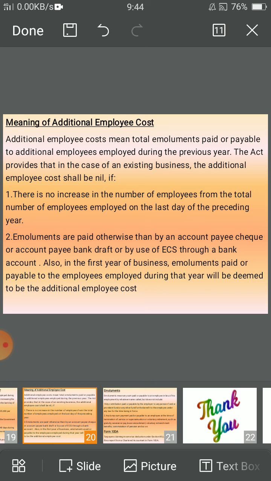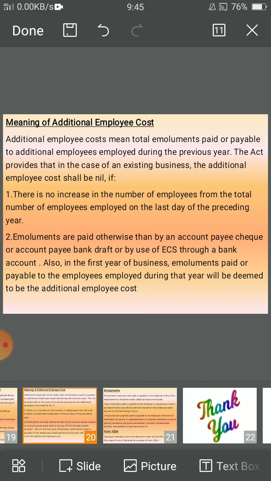The Act provides that in the case of an existing business, the additional employee cost shall be nil if there is no increase in the number of employees from the total number of employees employed on the last day of the preceding year, or if emoluments are paid otherwise than by an account payee cheque, account payee bank draft, or by use of ECS through a bank account.